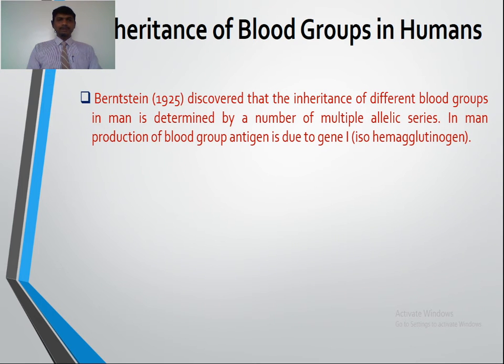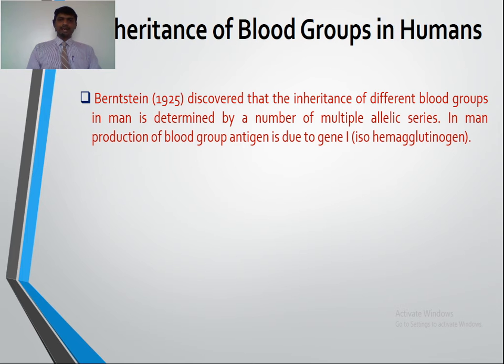Bernstein in 1925 discovered that the inheritance of different blood groups in man is determined by a number of multiple allelic series. In man, production of blood group antigen is due to gene I. So gene I stands for isohemagglutinogen. The different blood groups are made on the presence of antigen A and antigen B. So the production of blood group antigen is due to the gene I.